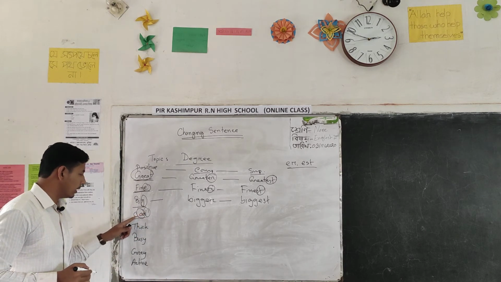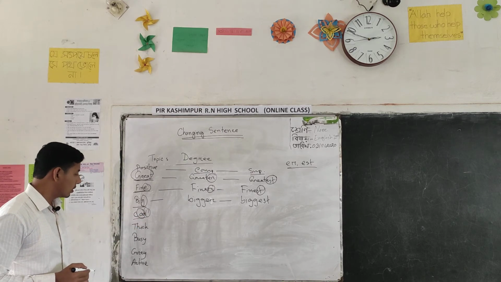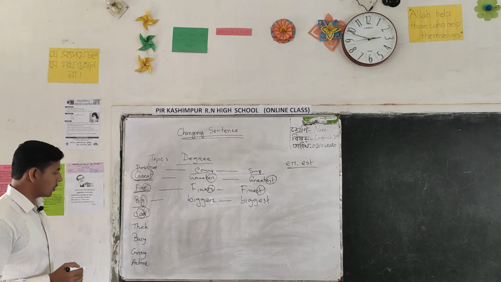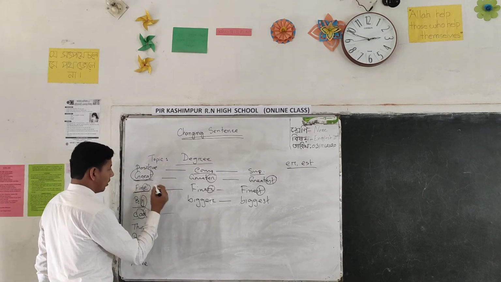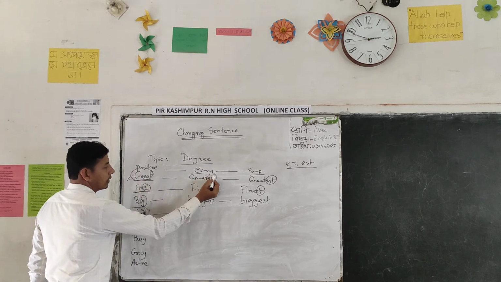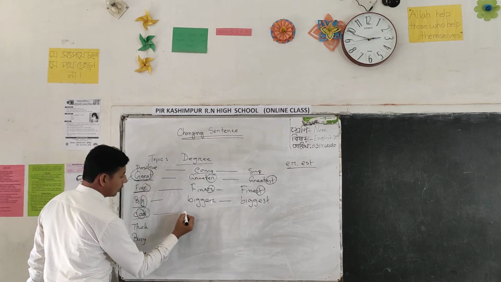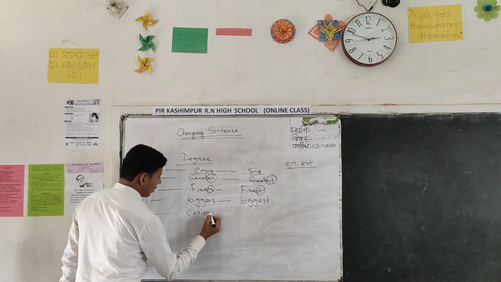In the next word, you see there is one consonant, but there are two vowels. So the rule is not appropriate for this word. So you should go to the first rule. Only ER and EST. Coal, colder, coldest.